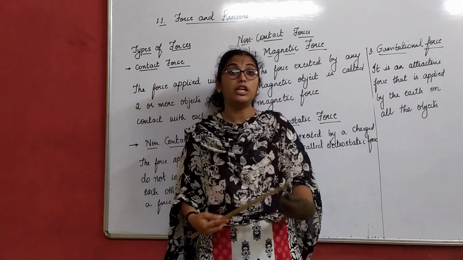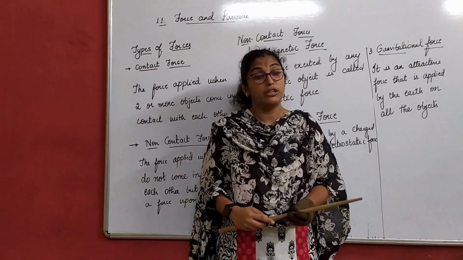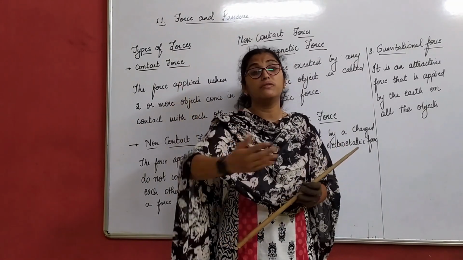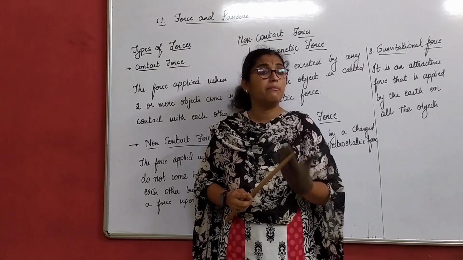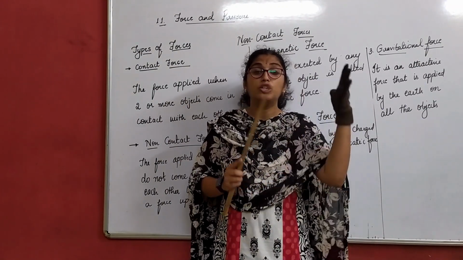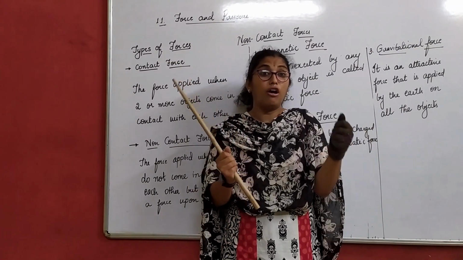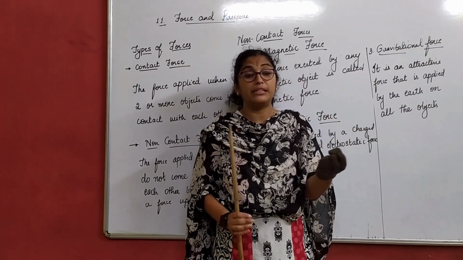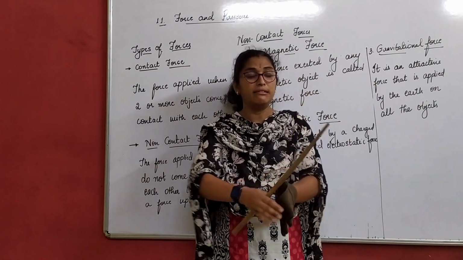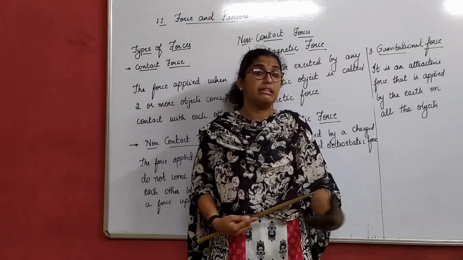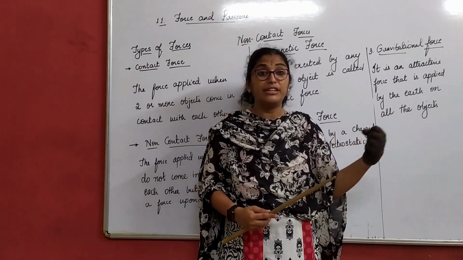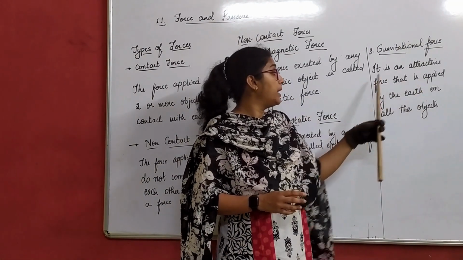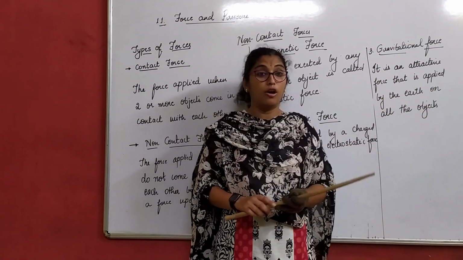We are standing firmly on the earth. That is because of gravitational force. All planets revolve around the sun because of gravitational force. Earth revolves around the sun; of course, Earth comes under planets only. These are all bound together by gravitational force. What would happen if there was no gravity? All the planets would just come and collapse, right? It's an abstract or hypothetical thing to imagine, but it is gravitational force which is binding the objects. It is an attractive force that is applied by the earth on all objects.